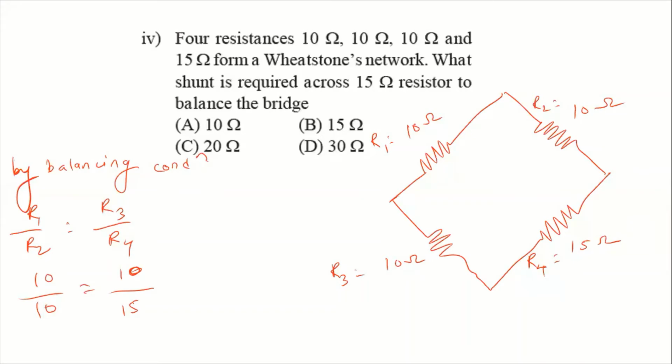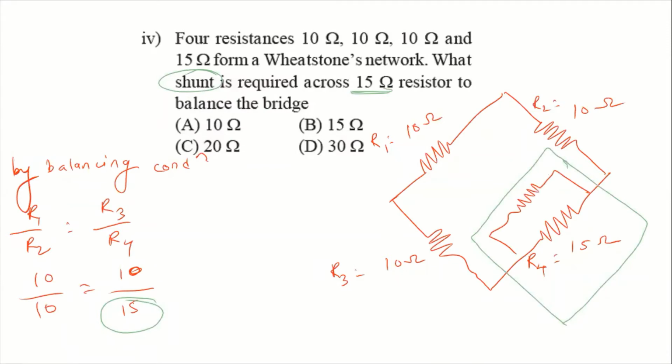Now to balance, we have to make this 15 equal to 10. In this resistance, we have to make 10. As we make this 10, then it is balanced. Now, what they ask: what shunt is required across 15 ohm to balance the bridge? Now pay attention, shunt means parallel resistance. So I connect here shunt S. Okay. So shunt is S.